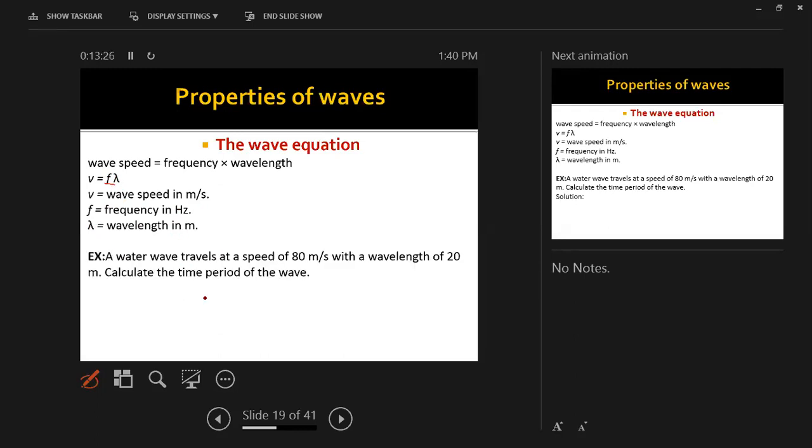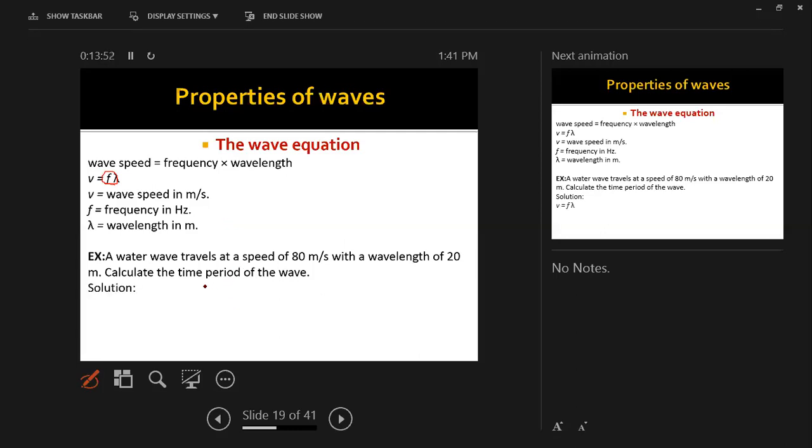So there is an example here. A water wave travels at a speed of 80 meters per second with a wavelength of 20 meters. Calculate the time period of the wave. In order to find the period, first we are going to find the frequency from the formula. When we find the frequency, we can find the period by using 1 over frequency equals period.